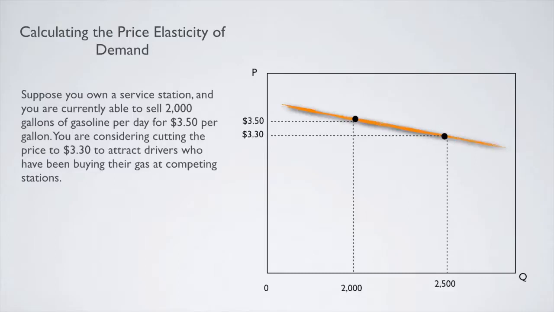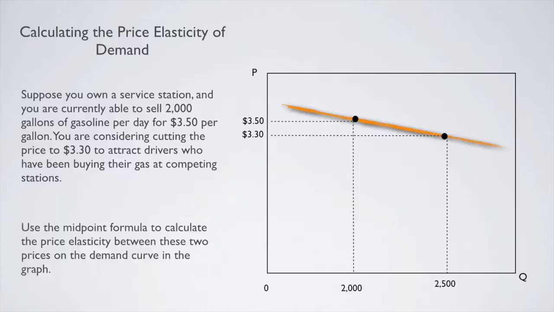Suppose that you own a service station and you are currently able to sell 2,000 gallons of gasoline per day for $3.50 per gallon. You are considering cutting the price to $3.30 to attract buyers who have been buying their gas at competing stations. Use the midpoint formula to calculate the price elasticity between these two prices and the resulting quantities that each price yields. Stop the video. Calculate the price elasticity of demand.